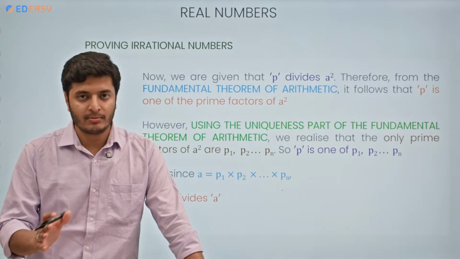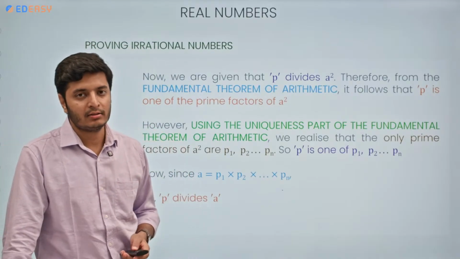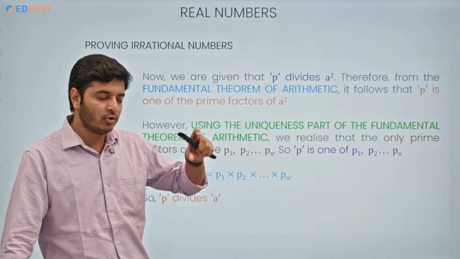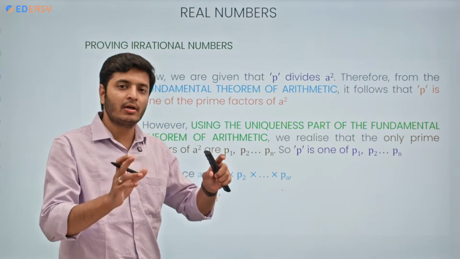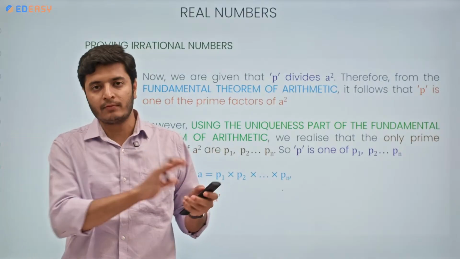Because of our wrong assumption. That is enough to conclude that the number is irrational. This is known as proof by contradiction. You assume one thing first, then you contradict yourself, then you say that no, this is not true, the opposite of this is true.